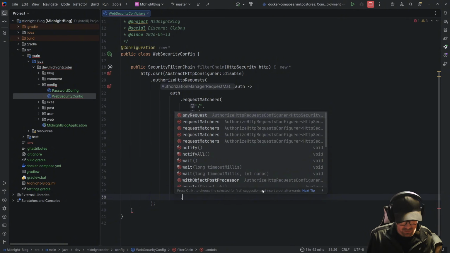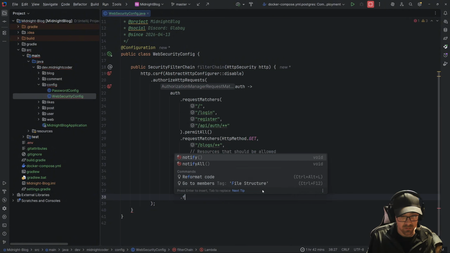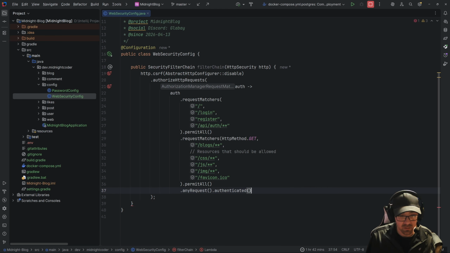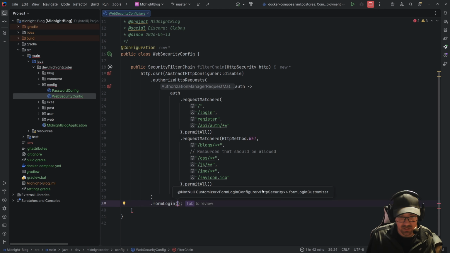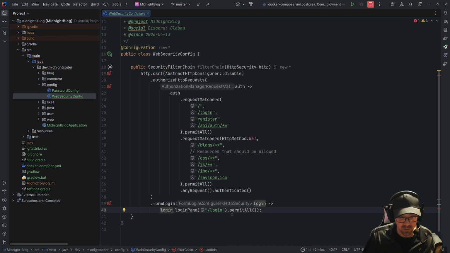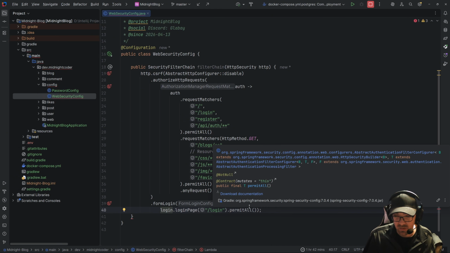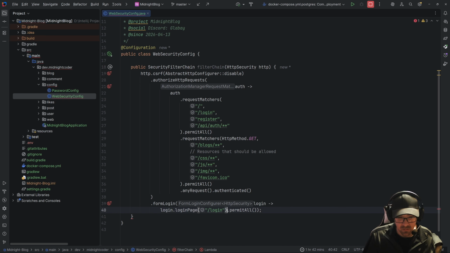I need the form. Nope, don't do it there, Mike. Do it on this guy. Form login. We could just tell Spring that we want the login page to be our thing.